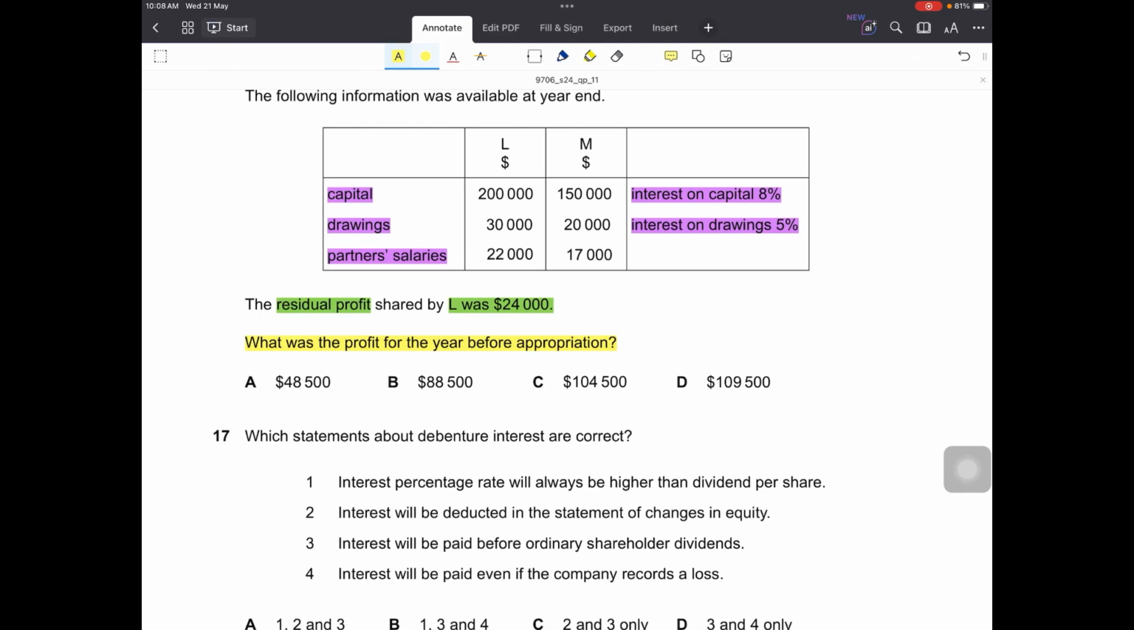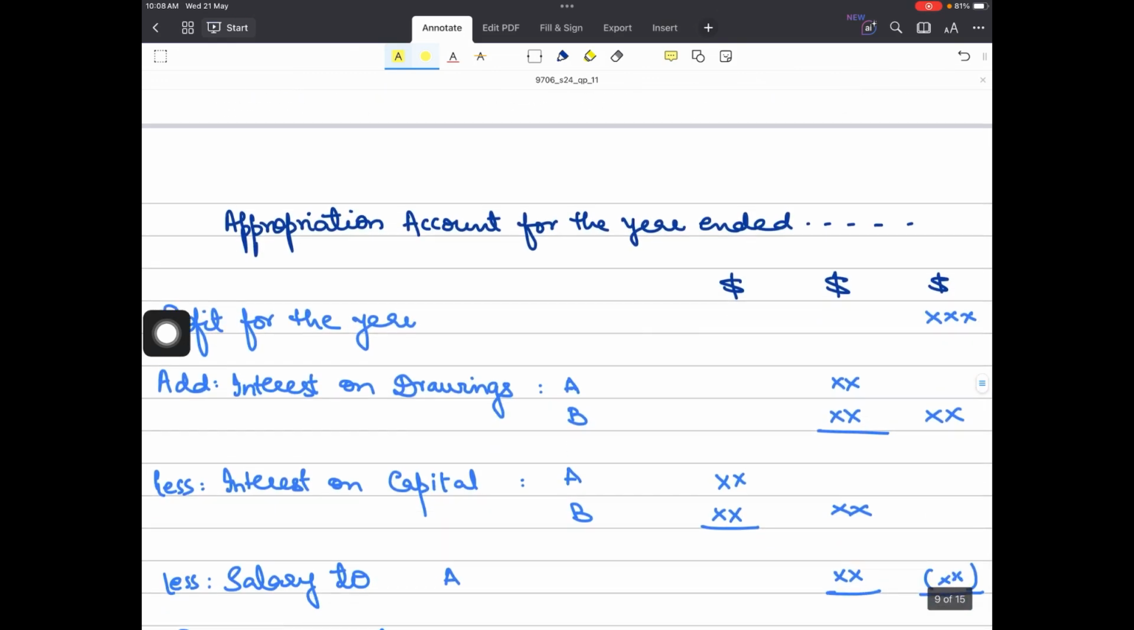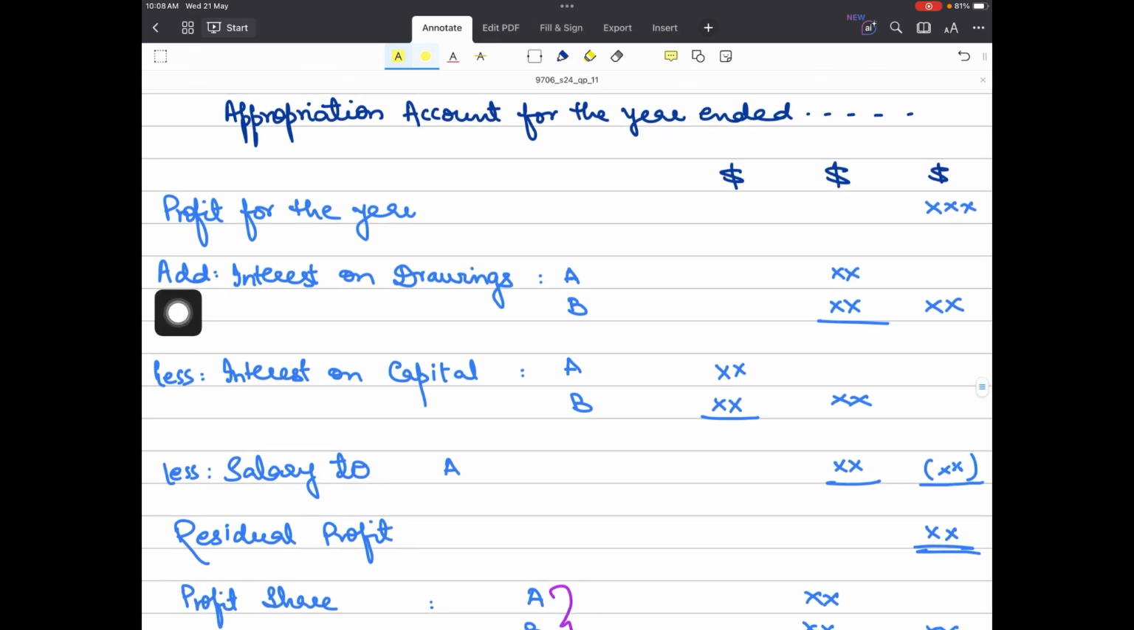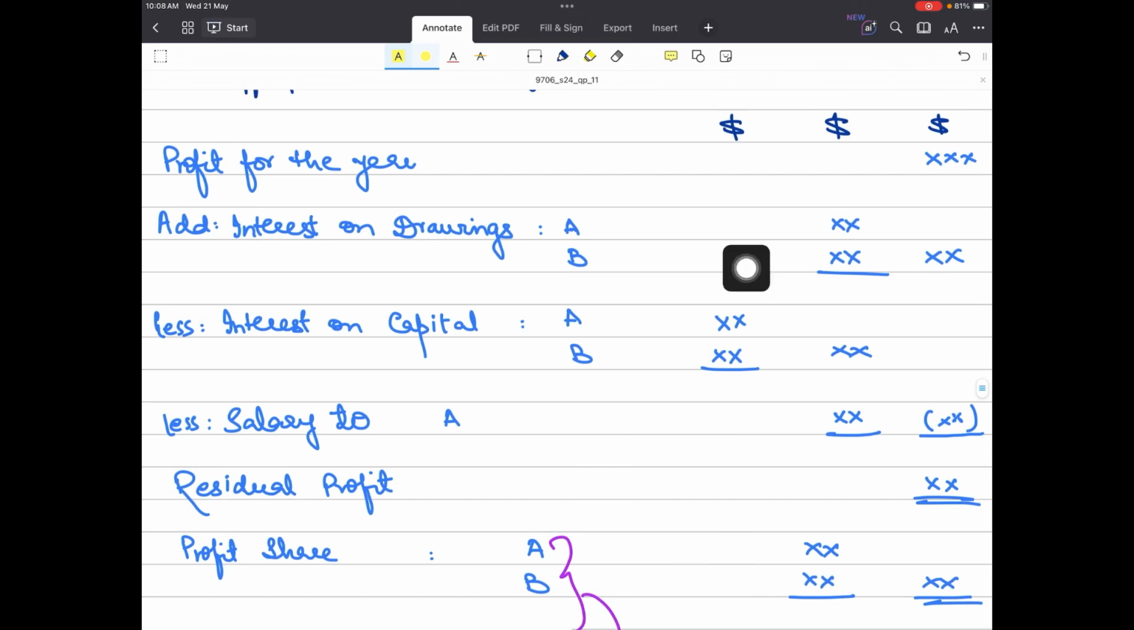Which profit is being asked? The profit before distributing it as salaries and interest on capital, before all the appropriations. If we recall the format of the appropriation account for a partnership, it starts with the profit for the year. In this question, we are asked to calculate this. This means that we have to work backwards. We have to deduct interest on drawings, we have to add interest on capital, we have to add salary to the partners, and of course the residual profits as well will be added back.